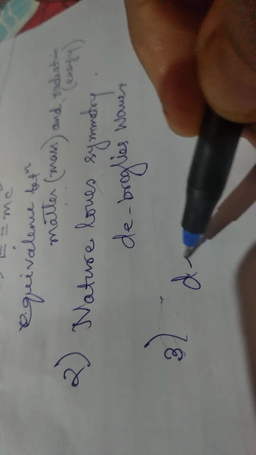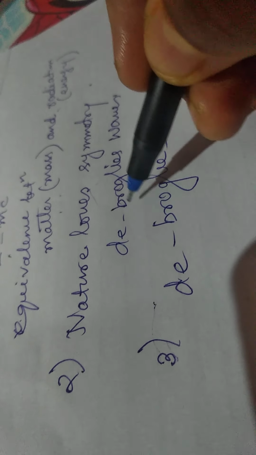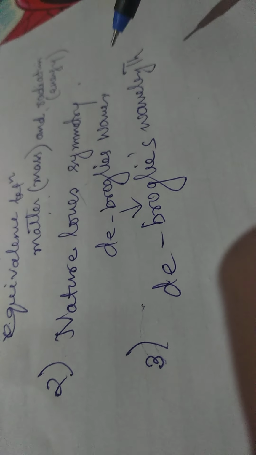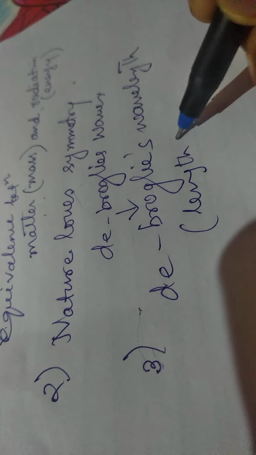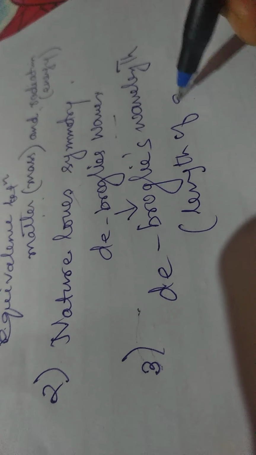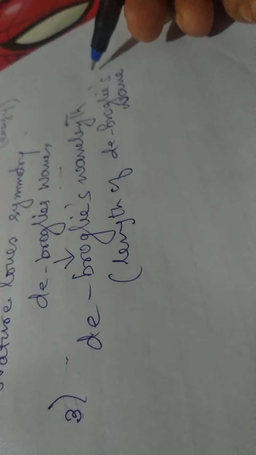This is called de Broglie's wavelength. The length of the de Broglie wave is called the de Broglie wavelength. So these are the assumptions.